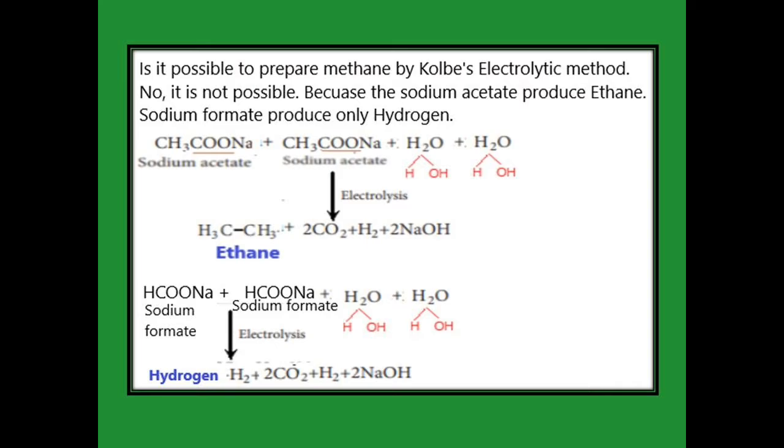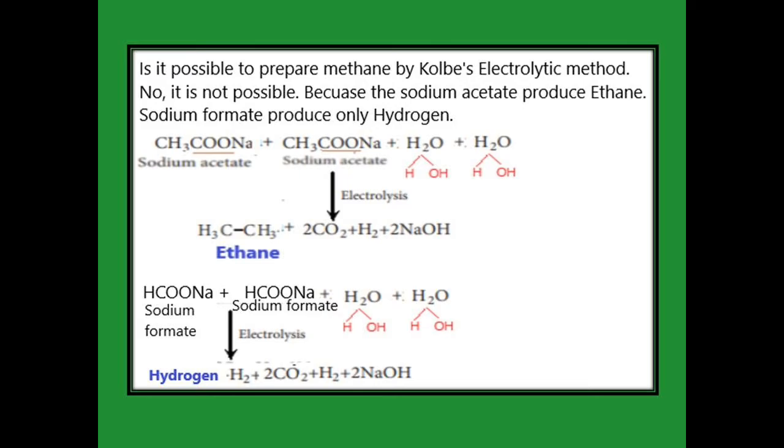2 sodium is present there, so we get 2 NaOH, and what we are left with is the CH3. So both are attached together and we produce ethane, and the remaining in water we have 2 hydrogen. The 2 hydrogen combined together form a hydrogen molecule. In sodium formate, the formula is HCOONa. We are going to take 2 sodium formate in the presence of 2 moles of water. In the same way you have to split the water, HOH, HOH.